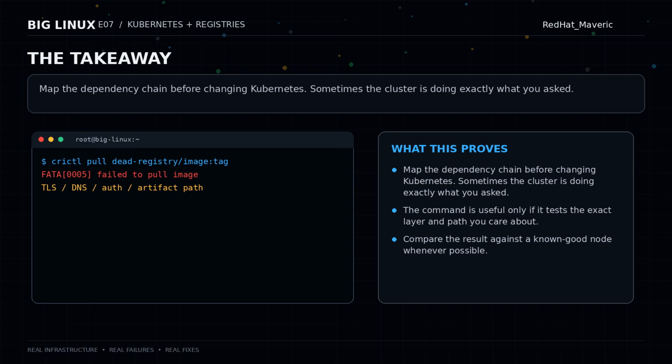So the takeaway is pretty simple. When Kubernetes says it cannot build, pull, deploy, or start something, don't immediately start changing Kubernetes. Map the dependency chain, check every registry, check DNS, check TLS, check credentials, check the exact artifact, and check whether some old profile or pack is still pointing at something everybody forgot existed. Sometimes the best Kubernetes fix is leaving Kubernetes completely alone.